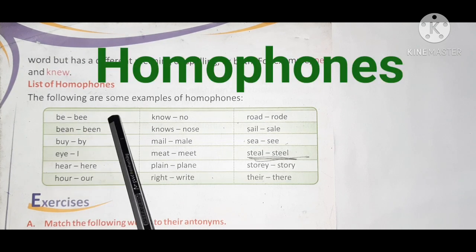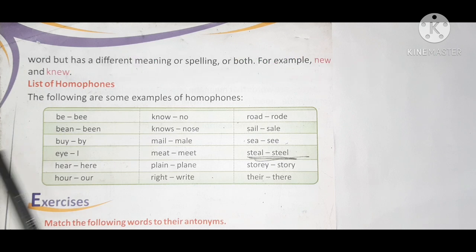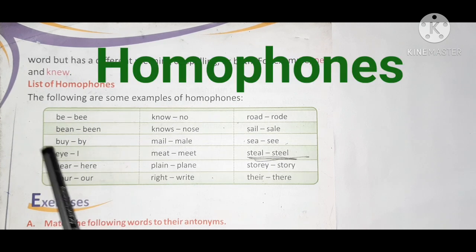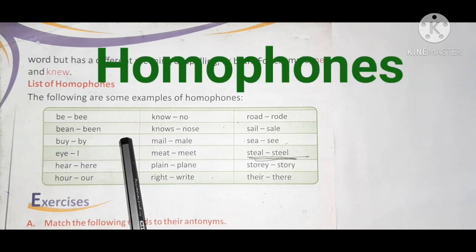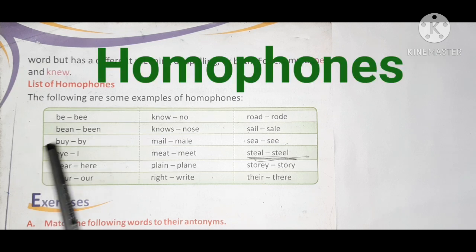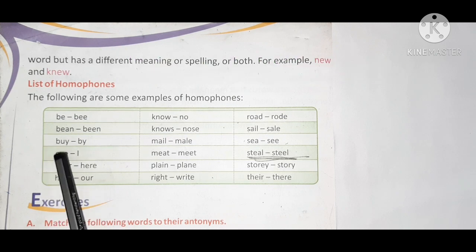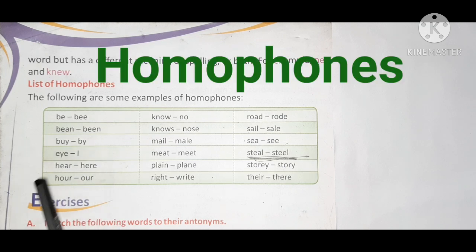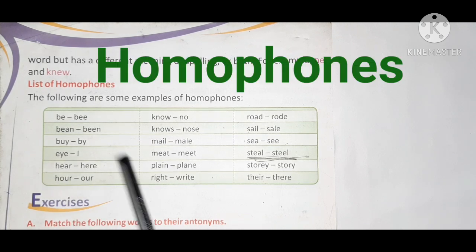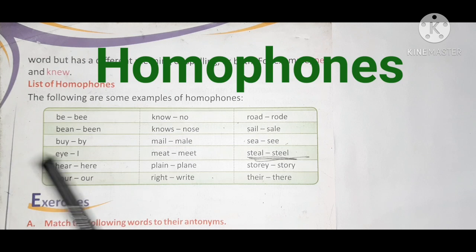For B and bean, pronunciation is the same, but spelling and meaning are both different. Bye and I, both can be pronounced the same but have a different meaning and spelling.